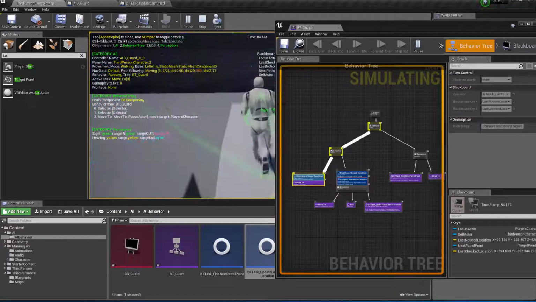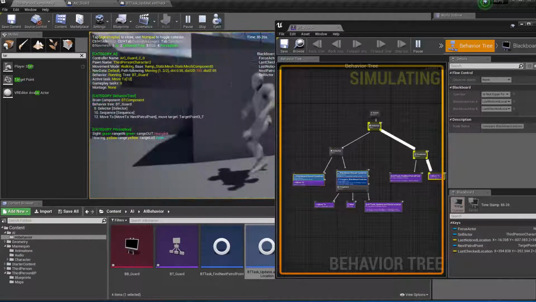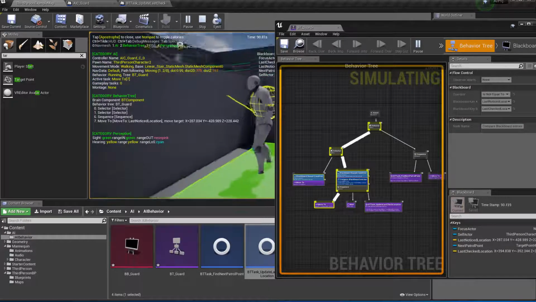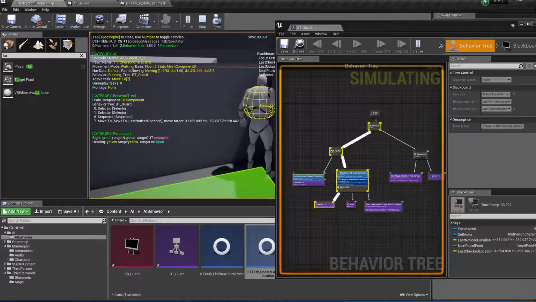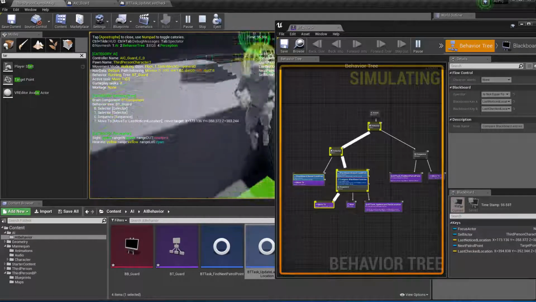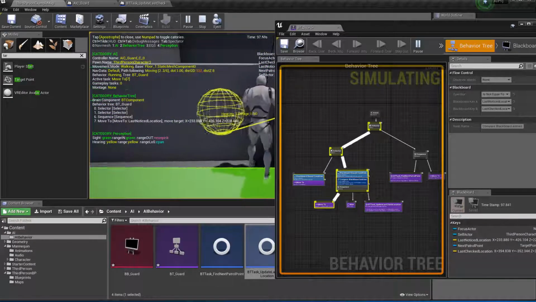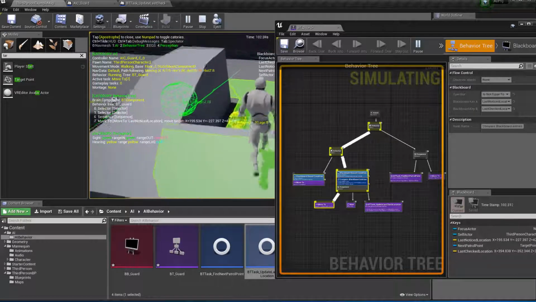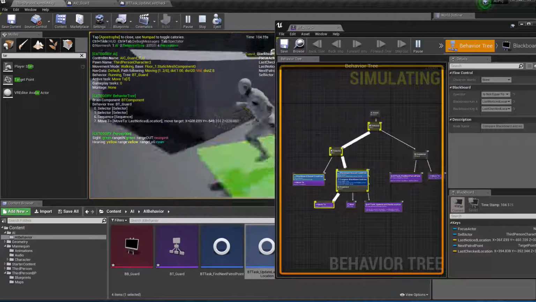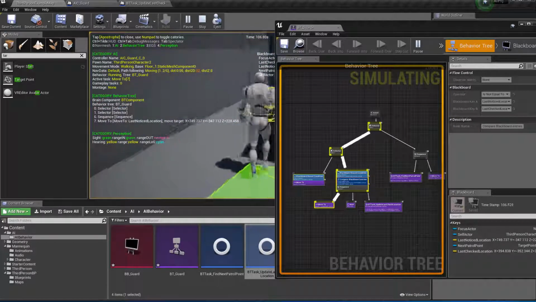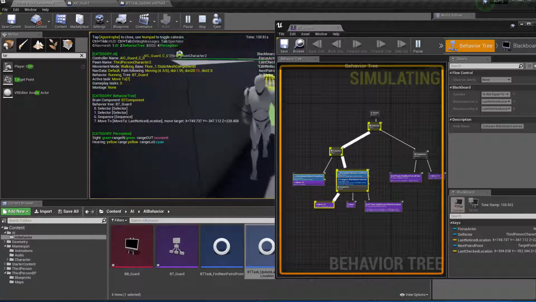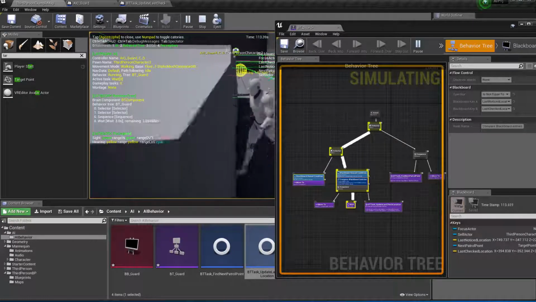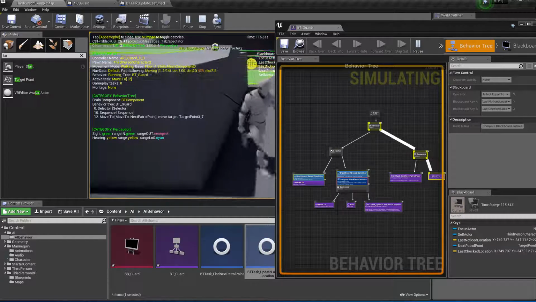Let me test if the hearing works. So they heard us over there. Oops, yeah, sees us. Let me go up. Oops, yeah, sees us again. It's a really good sight. Let me do this actually. So AI heard us over here. Let me actually try to go here. Because the AI never sees us, AI will stay there and then go back to patrolling.